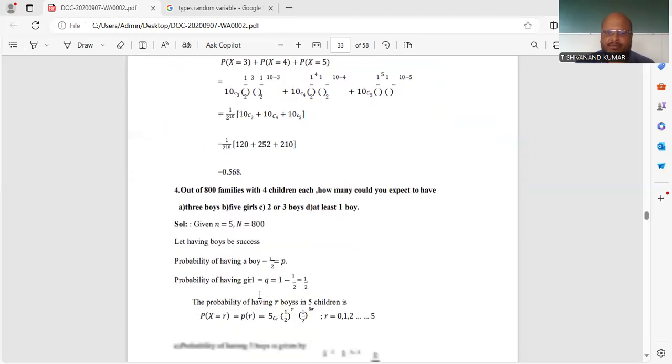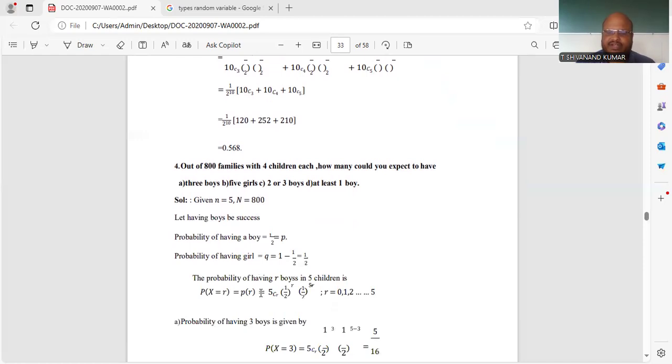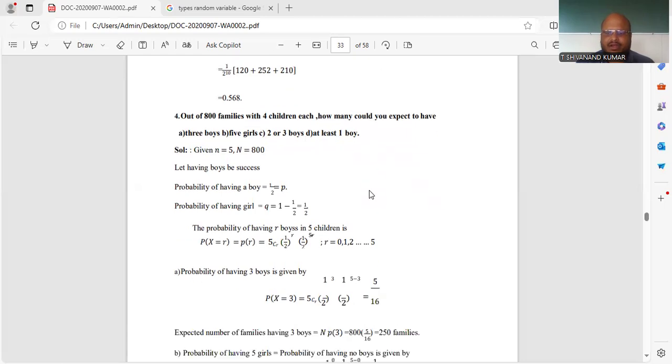Now the fourth problem. It is not about a coin or a die, it is about families. Out of 800 families with 4 children each, how many would you expect to have 3 boys, first question, and 5 girls, second question, and 2 or 3 boys, and the third one is at least 1 boy. This is a different scenario.